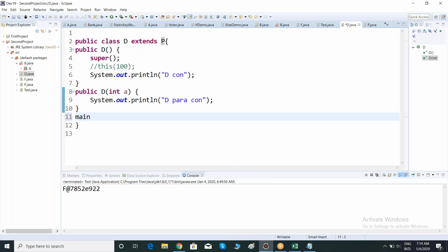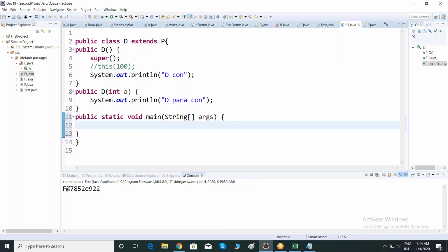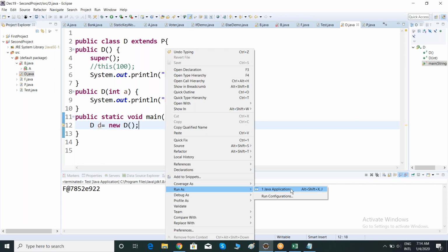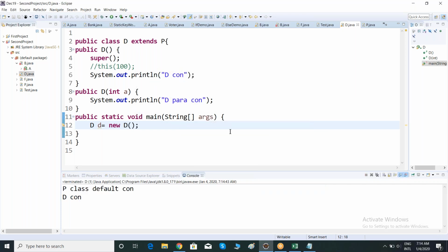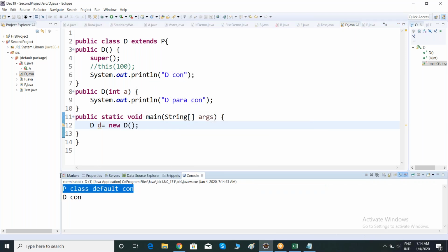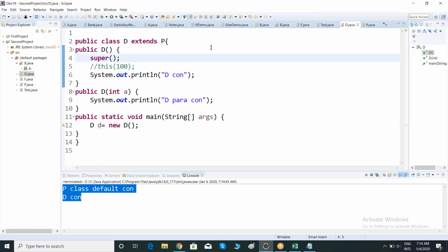Main method. Create an object for which one? What is the inheritance ground rule, team? Class name, object name equal to new constructor. This time I'm creating the object for my child class. Run as Java application. Observing. Now the parent class constructor and the D class constructor got executed. This is how we have to execute my parent class constructor.